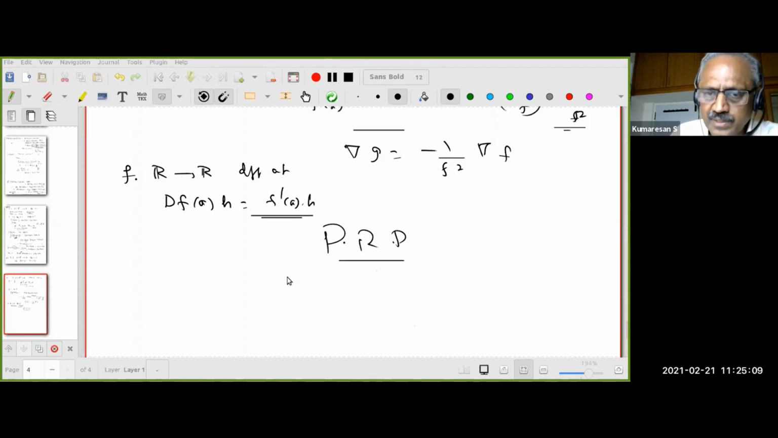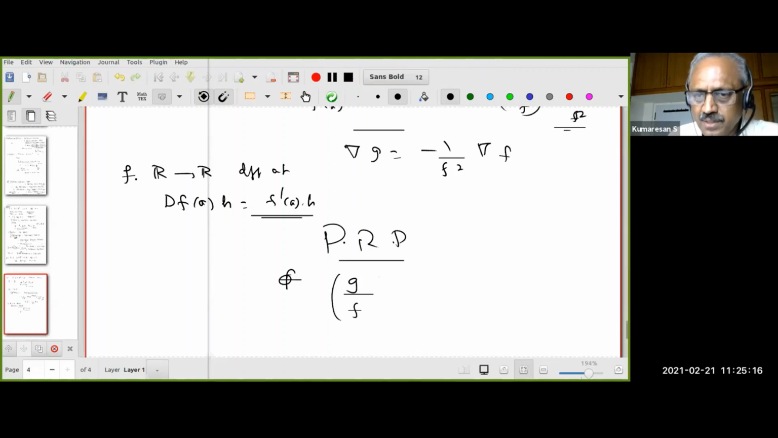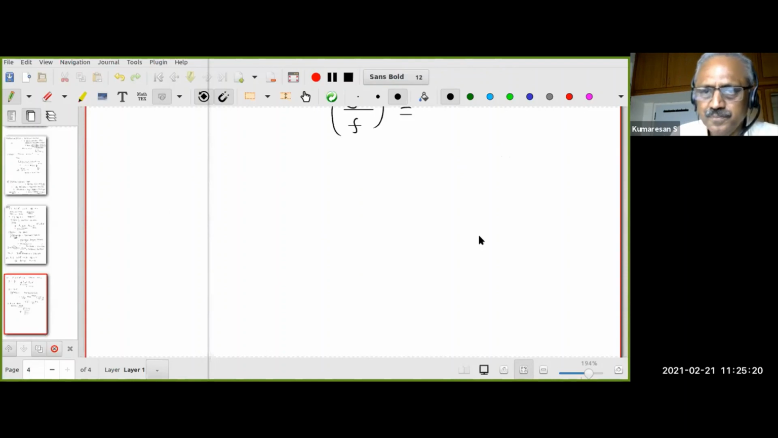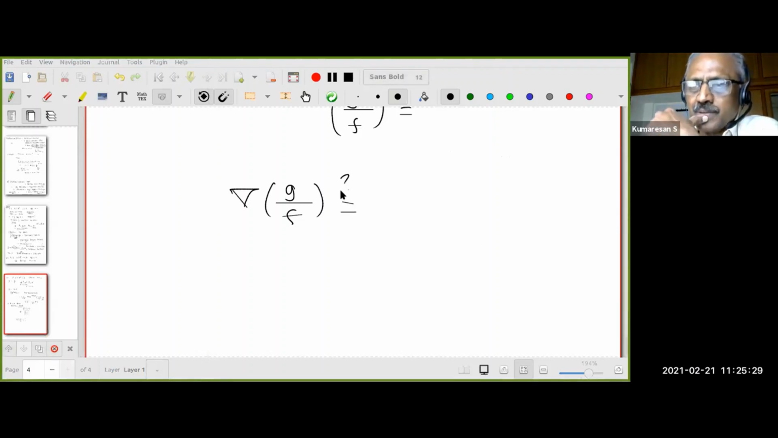Now somebody asked for this. So what will be my g by f? Because I am assuming f again does not vanish. How will I compute the gradient of this now? How many of you know the answer? Please write down on your notebook. I will call out somebody.